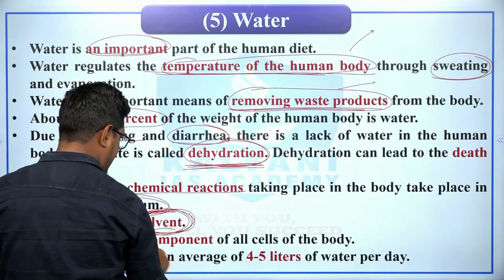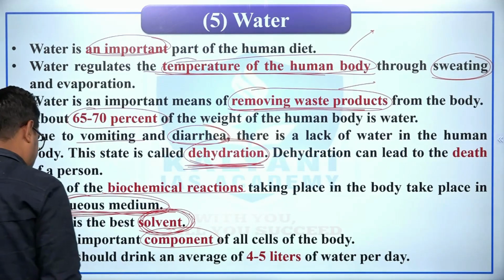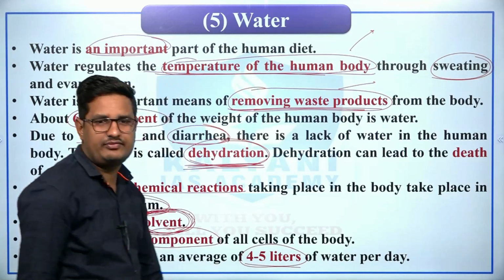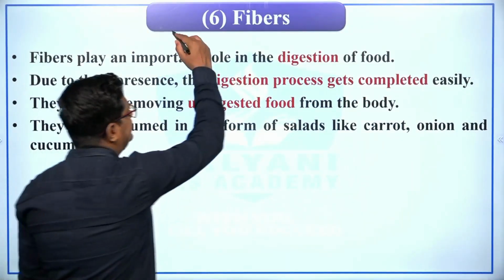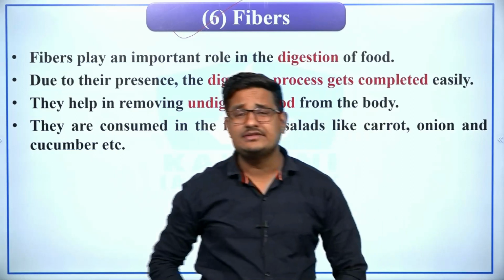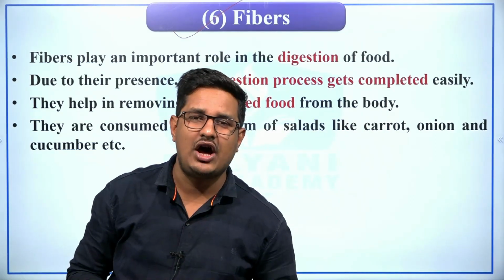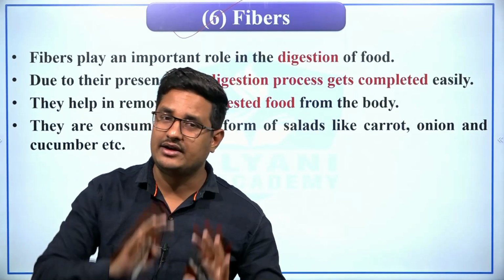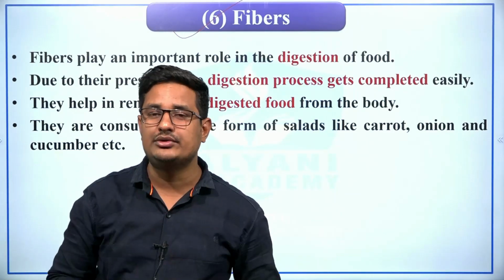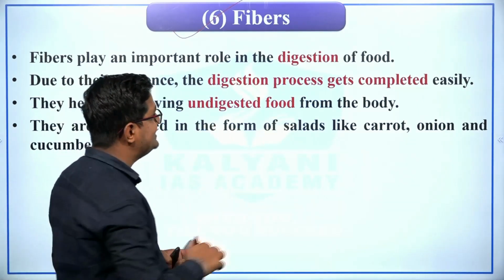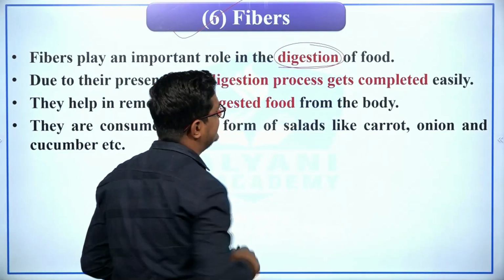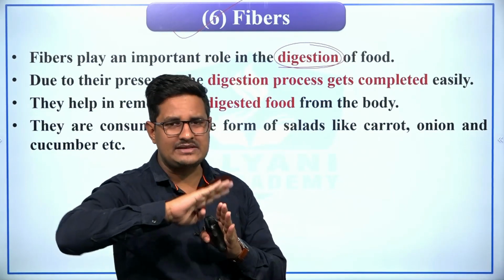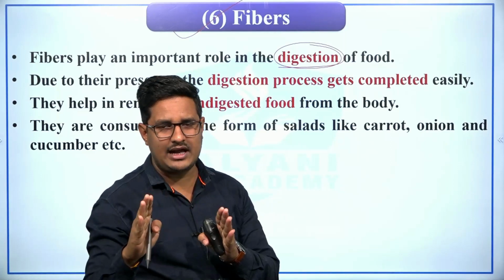Also it is an important component of the cells of the body. Therefore people should drink an average 4 to 5 liters of water per day. Now fibers. See, fibers are those nutrients which do not provide any energy, right? But these are the most important for the proper digestion, right? Proper digestion.